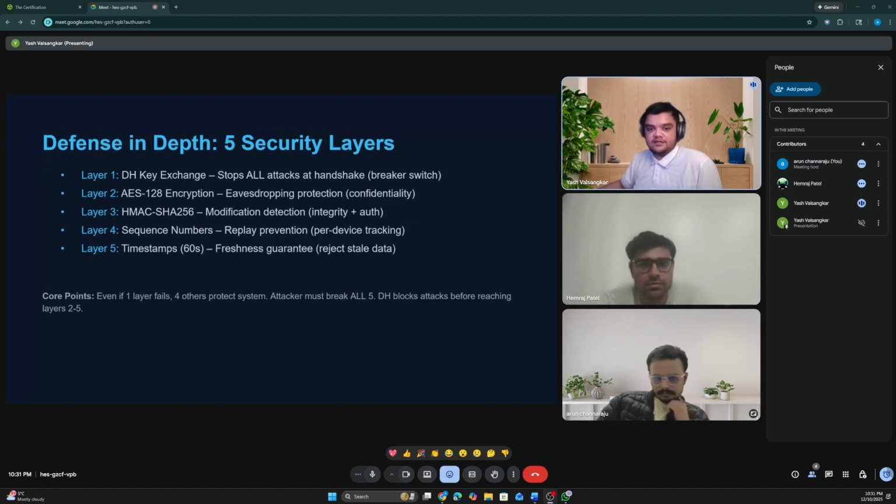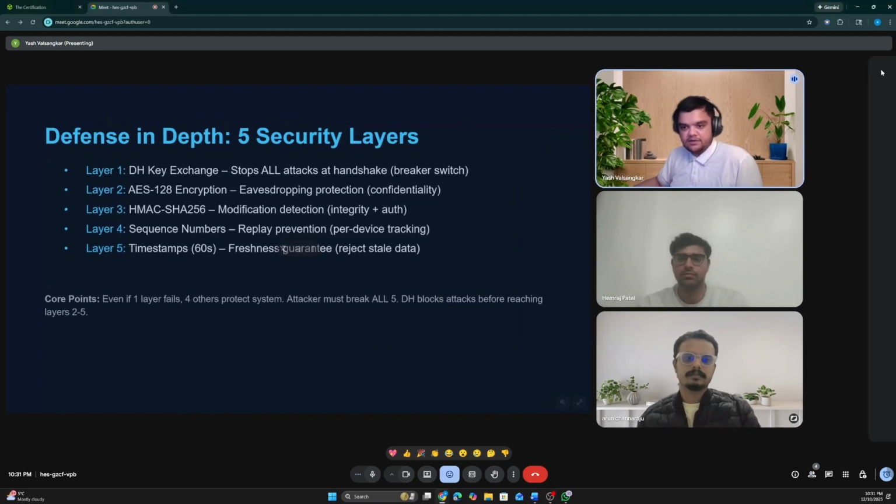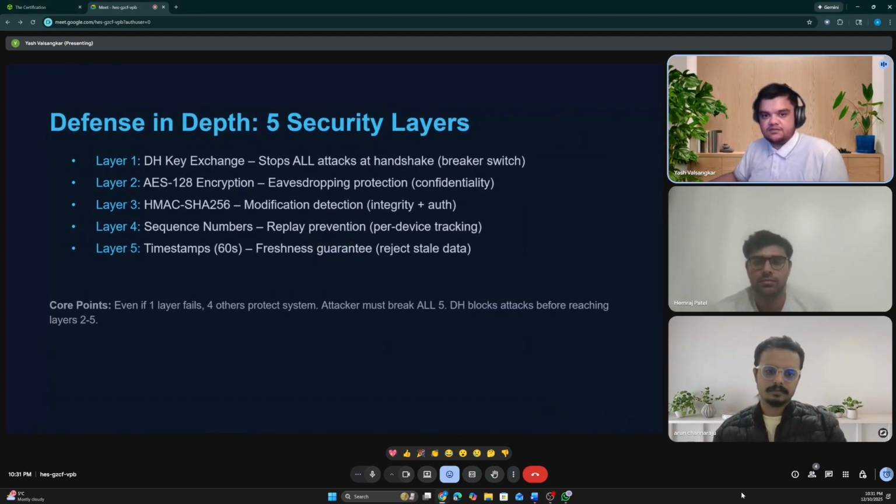If somehow the attacker breaks layer 2, the next layer, HMAC SHA-256, detects modification. A change in one bit changes the entire ciphertext, and the gateway will immediately reject it. If somehow the attacker gets past that, we have sequence numbers. Each message has its own incrementing sequence number, so replaying an old message means the sequence is out of order. If somehow the attacker breaks through layer 4, we have timestamps. Messages must arrive within 60 seconds of the device's clock. Stale messages are rejected. The point is, an attacker has to break all 5 layers to hack the entire system.